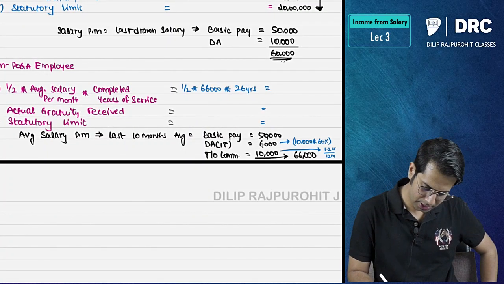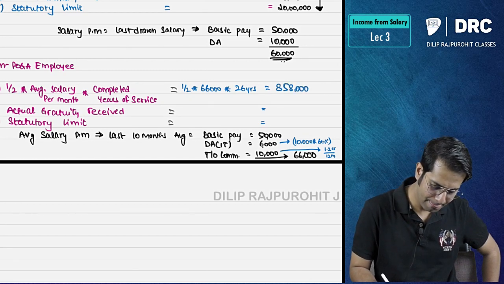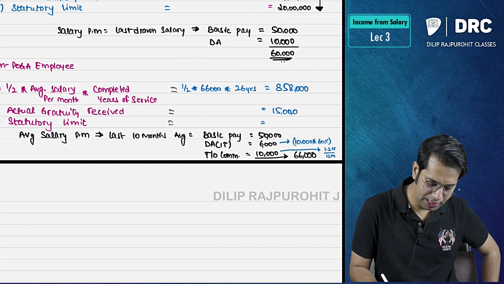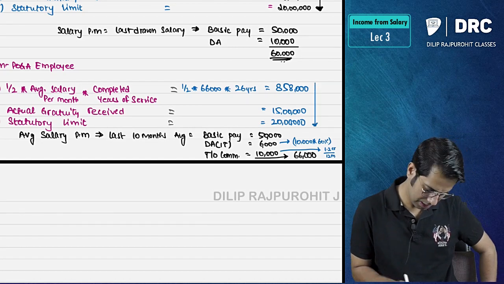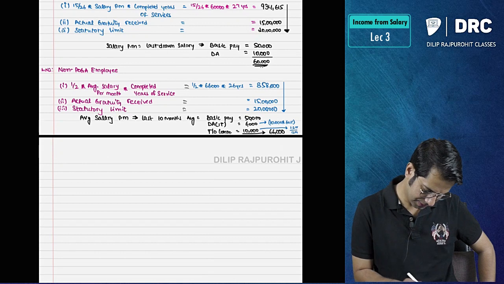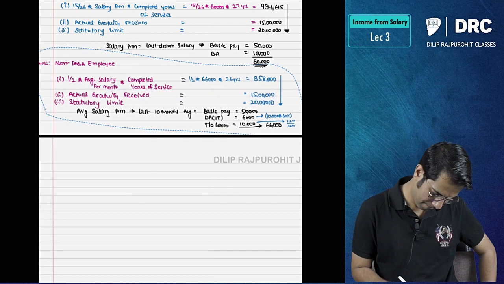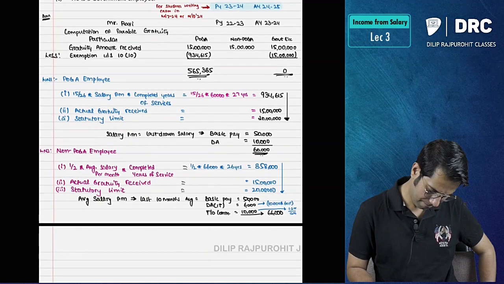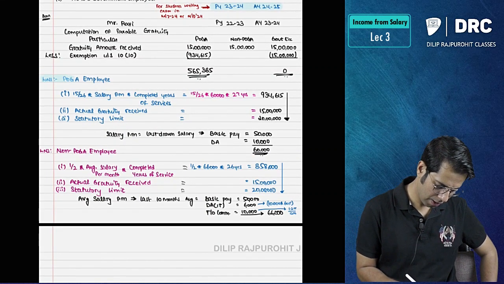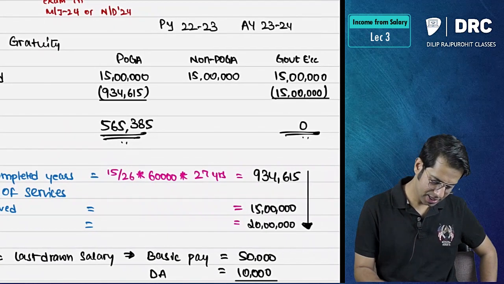So here it will be 8,58,000, 15 lakh rupees, and 20 lakh rupees, whichever is less. So it is 8,58,000.